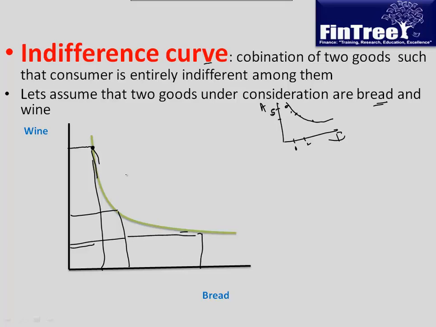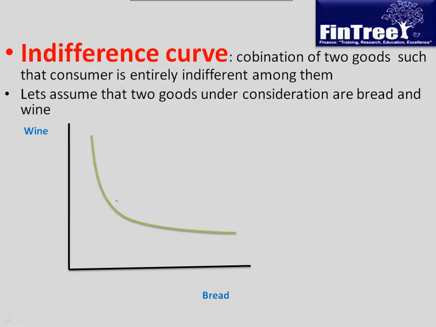What is most important here is that it is not a flat slope. It's not a straight line, it's a curved line. So I cannot say that 2 units of wine is equal to 1 unit of bread. The slope is not the same, it changes at every point on this curve. It will never touch the axis.